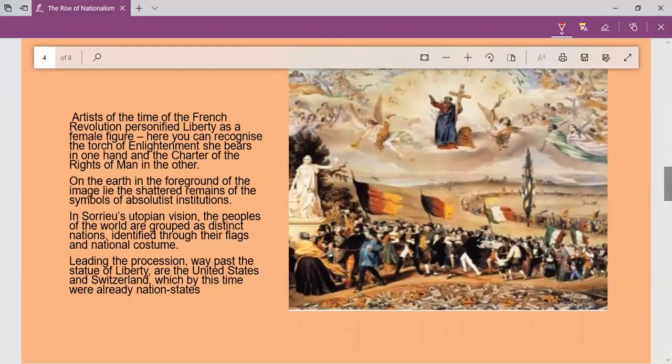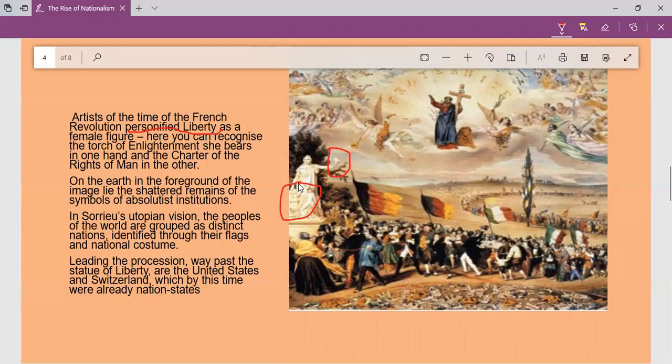Artists of the time of the French Revolution, which took place in the year 1789, saw liberty as a female figure. Often nations are symbolized or personified as a female figure. You can see the torch of enlightenment, the light of reasoning and logical thinking, in one hand, and the charter in the other hand. Charter means a document of government, created by authorized agencies.